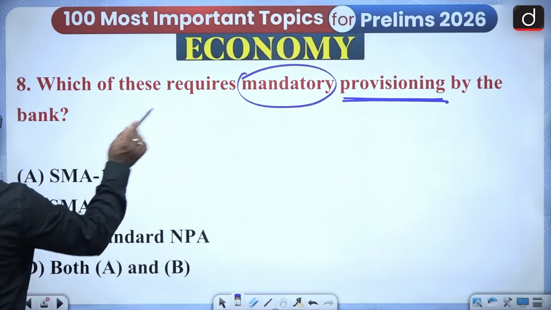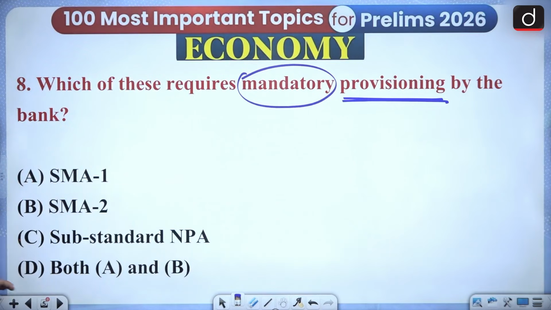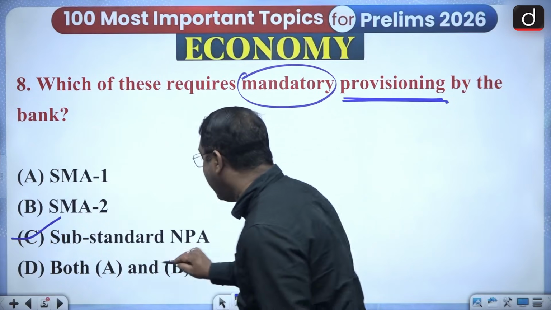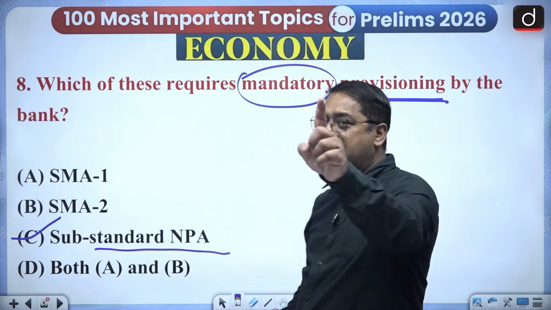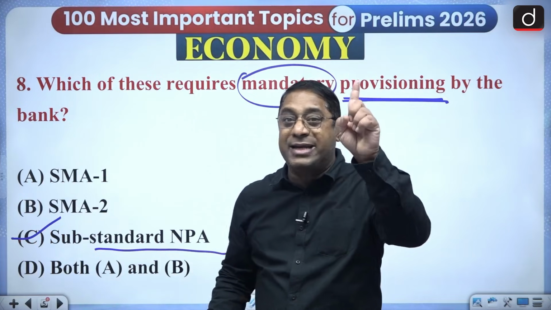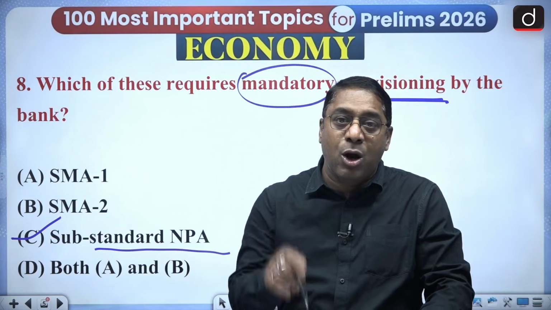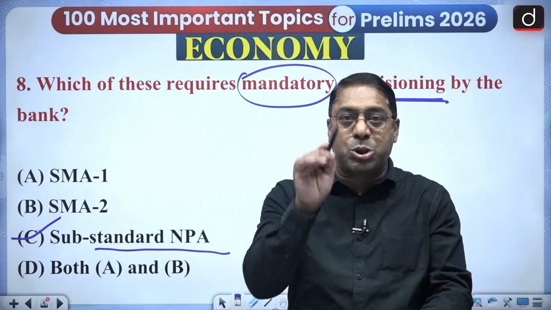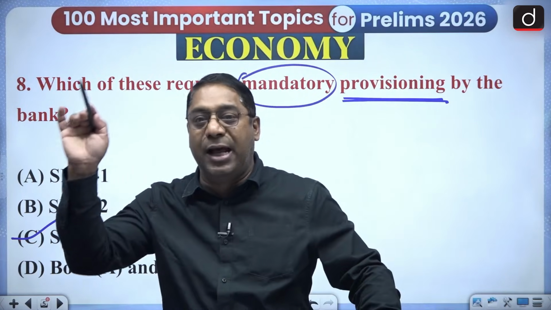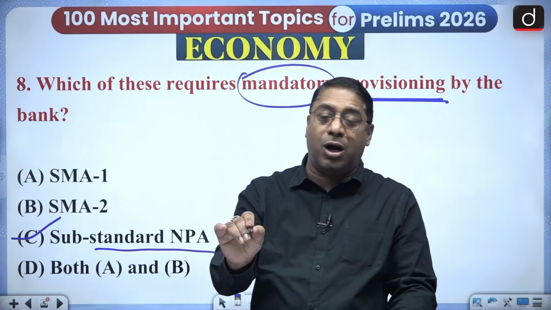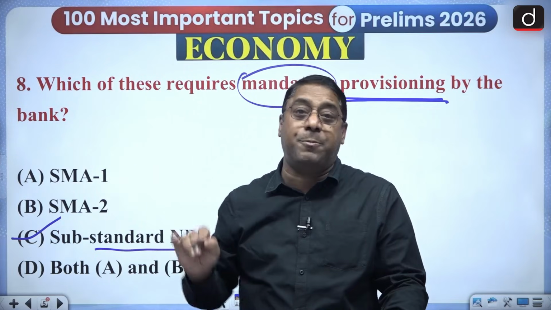Now, is the safety buffer with the SMAs? Not at all. Then it is with which? It is the substandard NPA. I told you, substandard NPA, 10% is the provisioning. What about the doubtful? It is 25% till 100%.